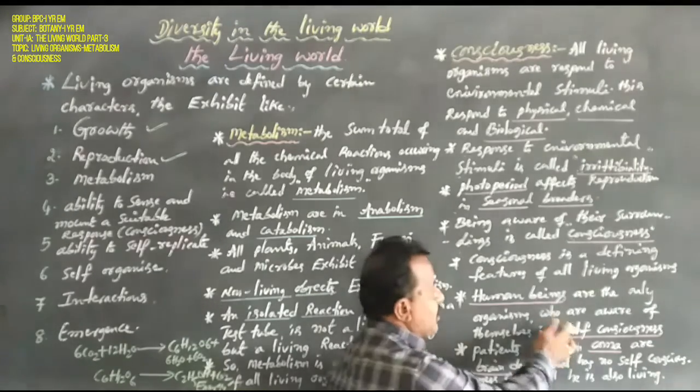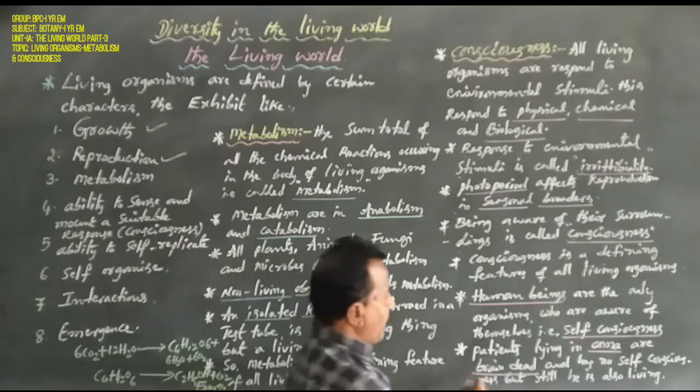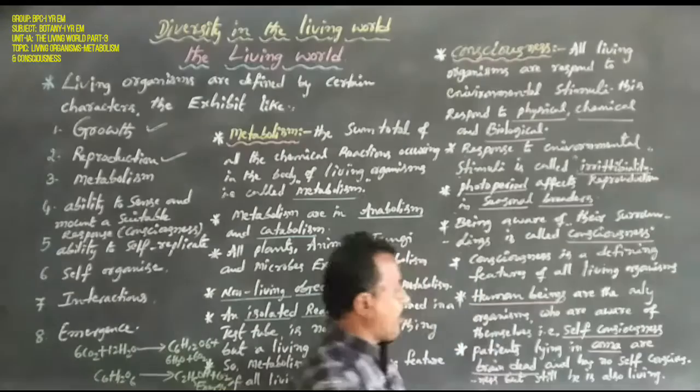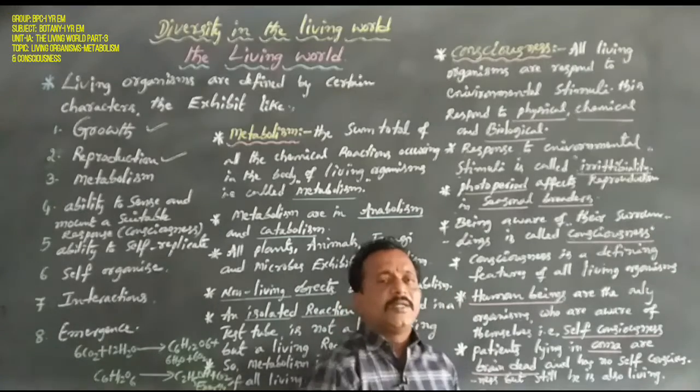But patients lying in coma or brain dead have no self-consciousness, but they are still living.